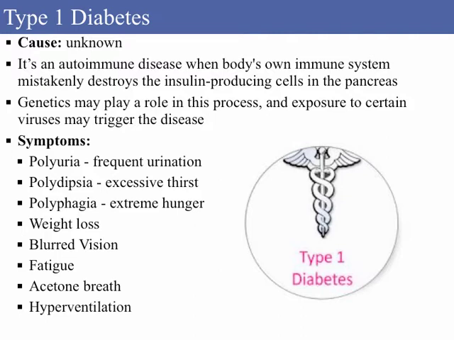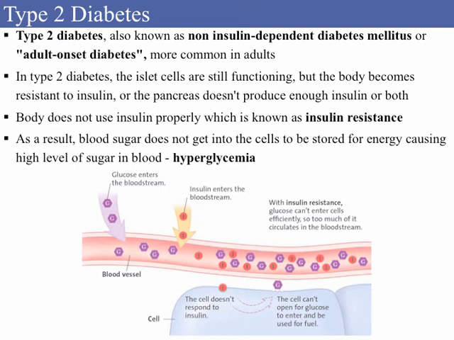breath, and hyperventilation. Type 2 diabetes, also known as non-insulin dependent diabetes or adult onset diabetes, is more common in adults. In type 2 diabetes, the islet cells are still functioning, but the body becomes resistant to insulin, or the pancreas doesn't produce enough insulin, or both.